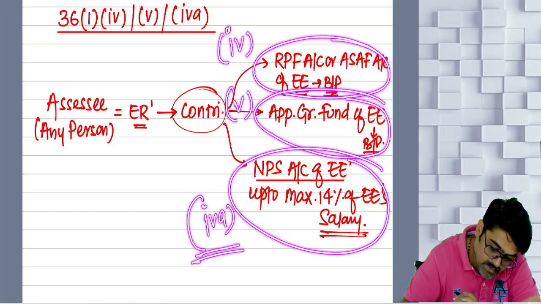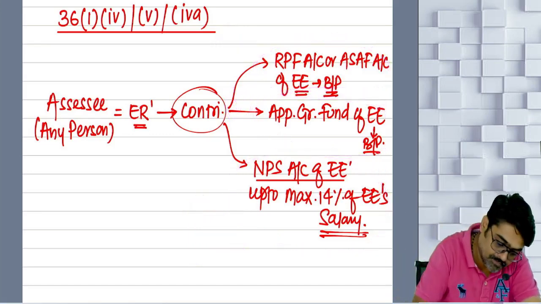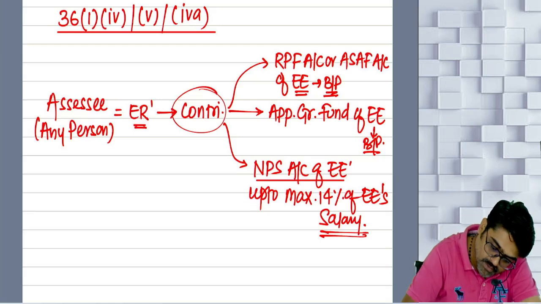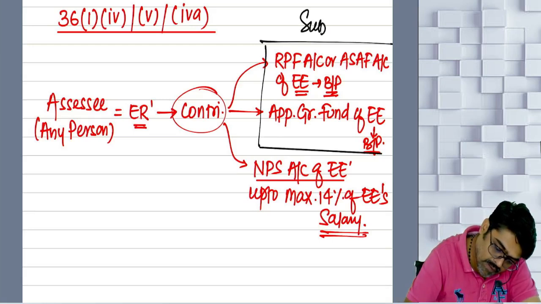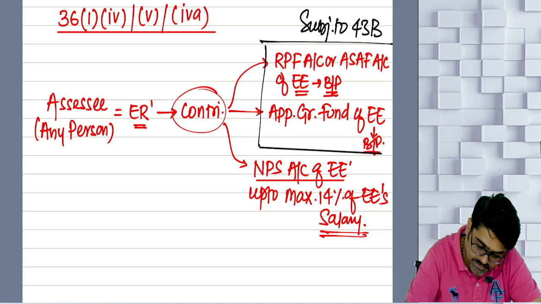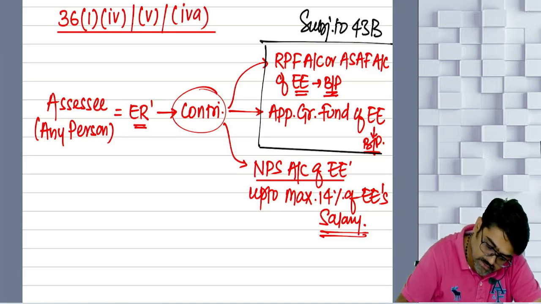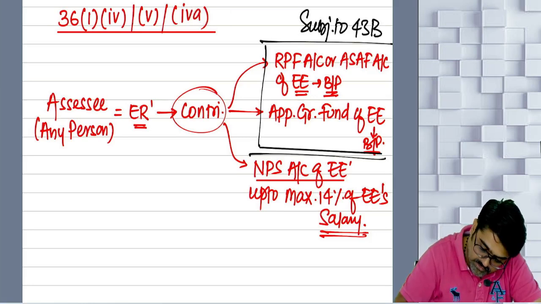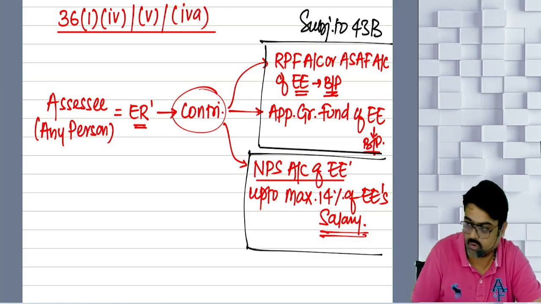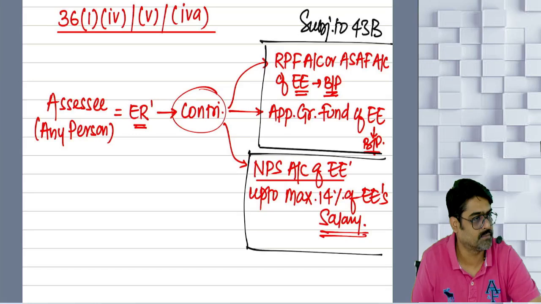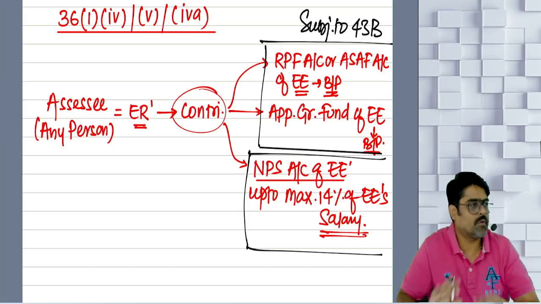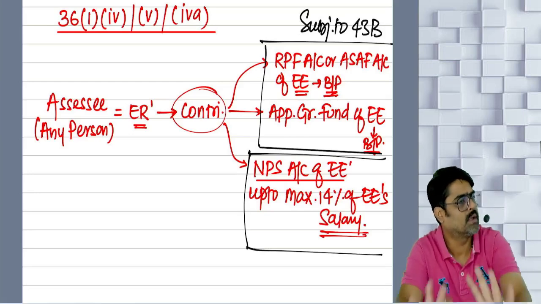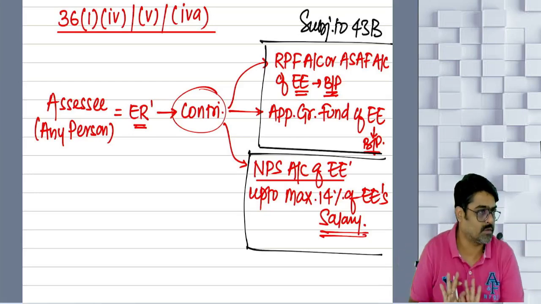Yes or no? Now why I am writing them separately? Because this and this will be allowed subject to 43B. Yes or no? And this will be allowed on actual basis. This will be allowed on actual amount contributed in this year. So whatever amount contributed in this year will be allowed in this year. Whatever amount contributed in the next year will be allowed in next year. This is on actual basis.